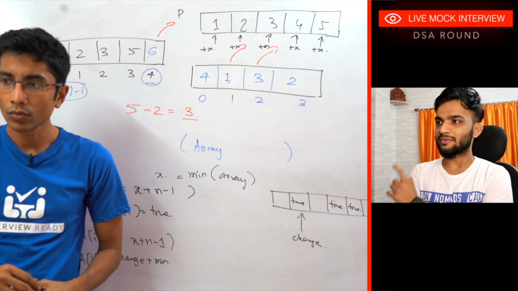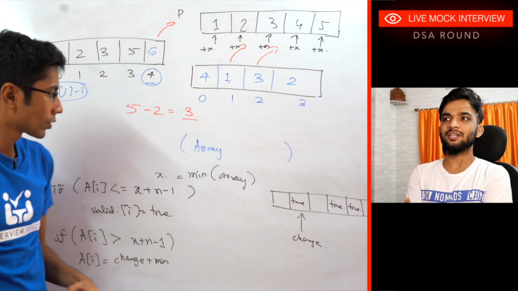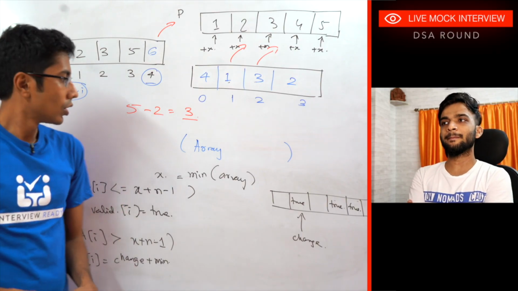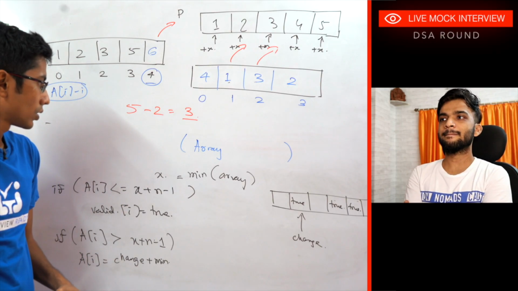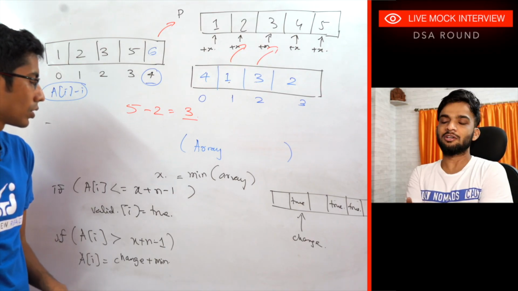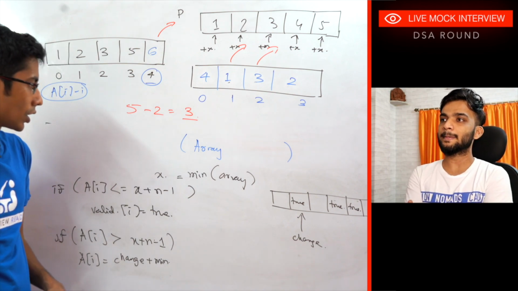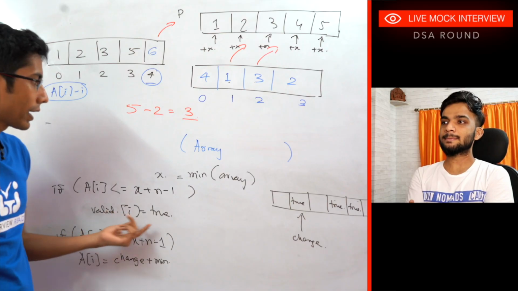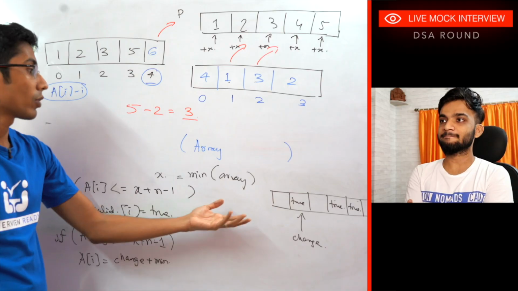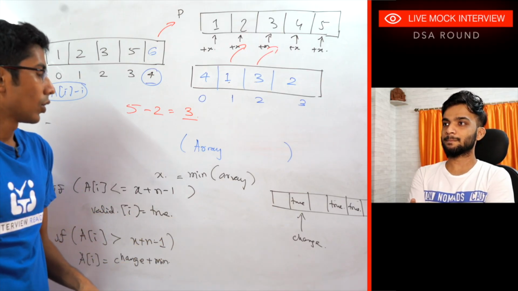I did not get this. You did a valid of i equal to true. Basically, you're stating that these are inside that condition. So just a quick word, how do you handle duplicates over there? Because if you do that valid of i equal to true, let's assume there are a couple of elements which are the same. That is something which will be missed, right? Yeah. If I do valid of i equal to true, it means you exist. But what if you exist multiple times? Right, right.